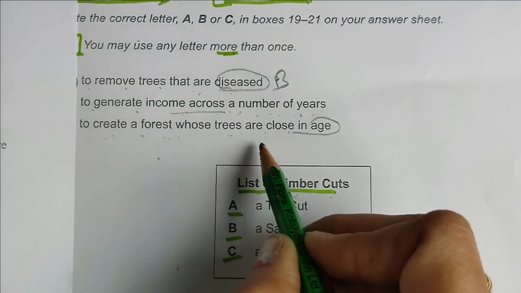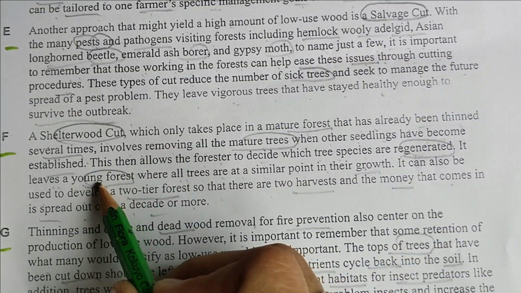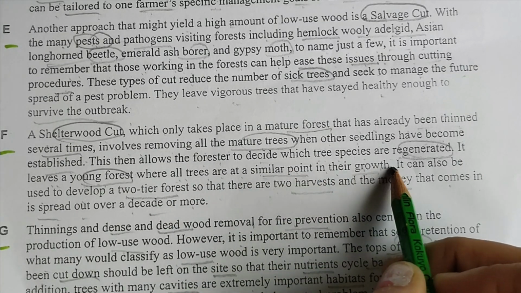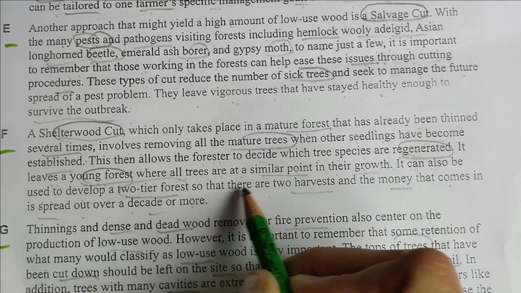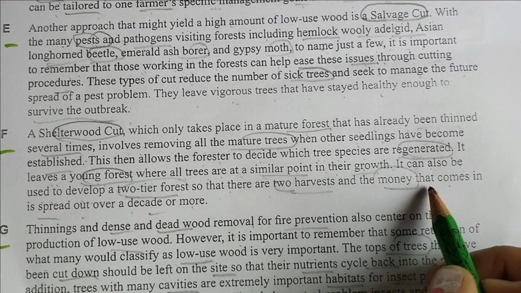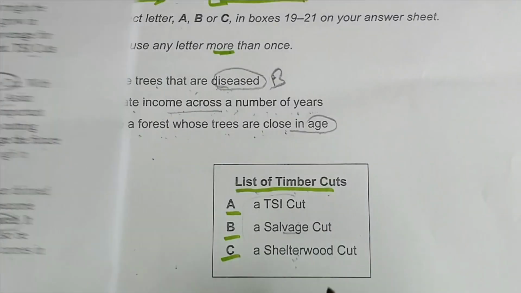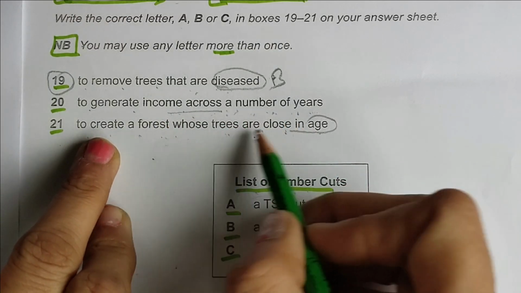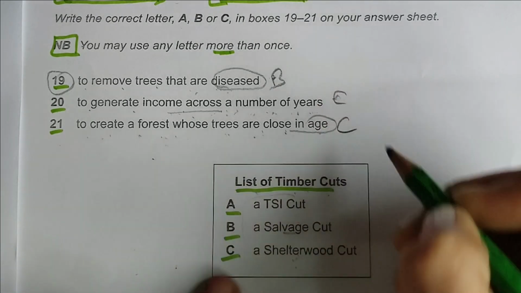To create a forest whose trees are close in age, young forest, they are all, means young, where all trees are at a similar point in their growth, means this will match. It can also be used to develop a two-tier forest so that there are two harvests and money that comes in is spread out over a decade or more. To generate income across a number of years, and same, both the things are coming in C person.